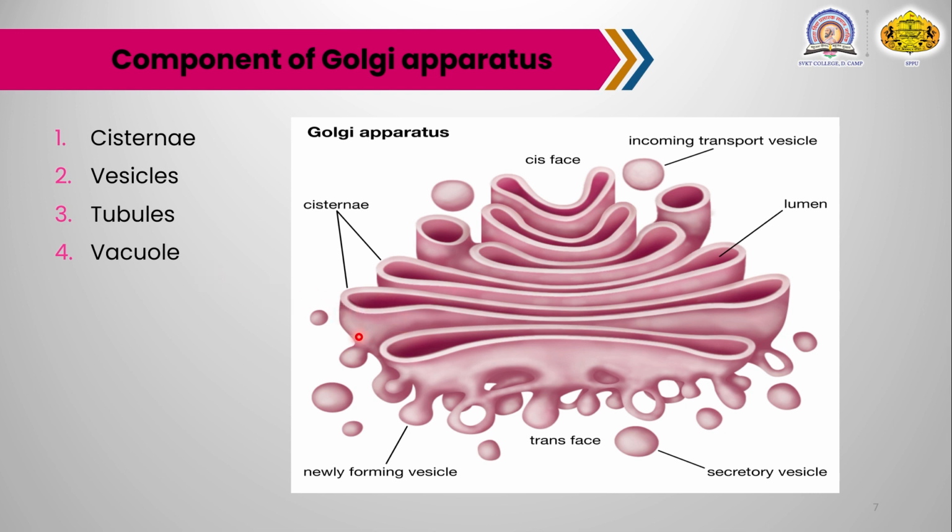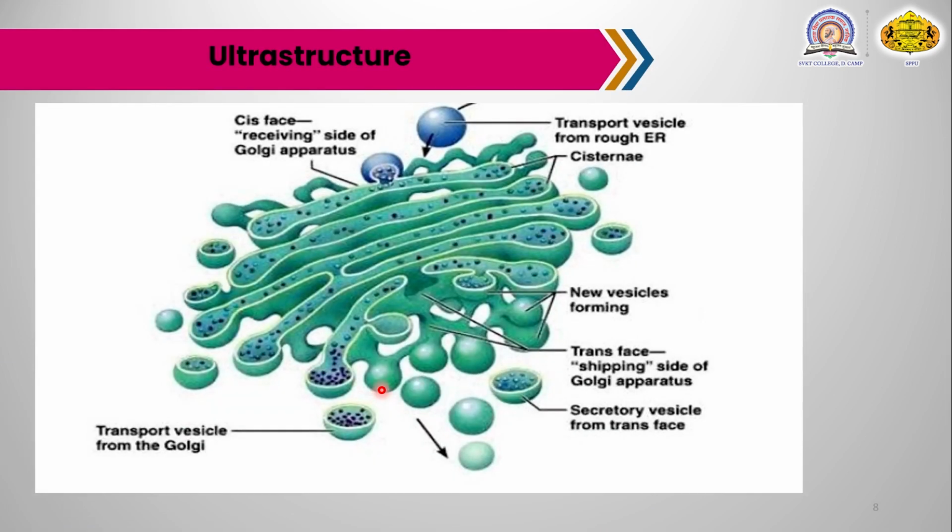The last one is the Golgian vacuoles. The Golgian vacuoles are expanded parts of the cisternae which become modified to form vacuoles, and they contain amorphous as well as granular substance. These are the four main components of the Golgi apparatus. Then, moving to the next point, the ultrastructure of the Golgi apparatus.